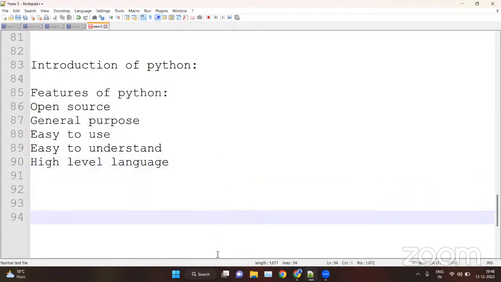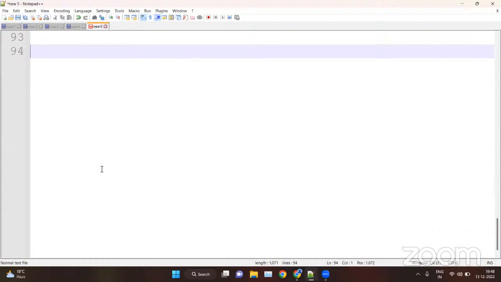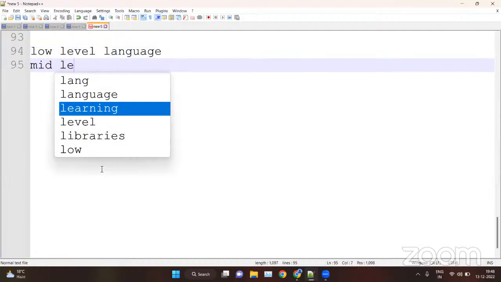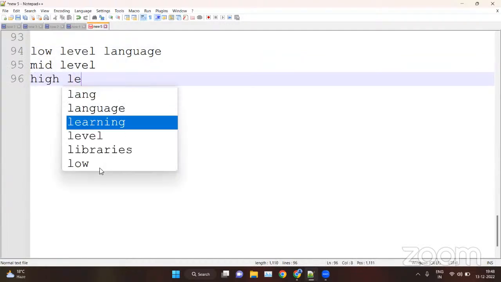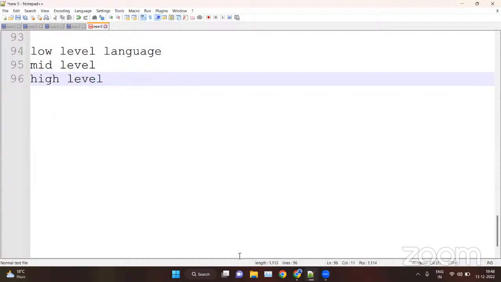And why do we say that Python is a high level language? Because basically we have three types of languages. First, we have low level languages, we have mid level, and then we have high level. High level means the languages that are coded in English, in human language.